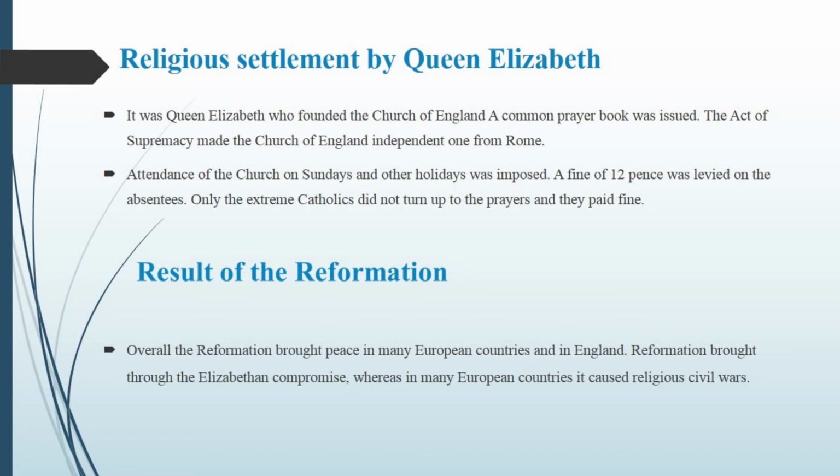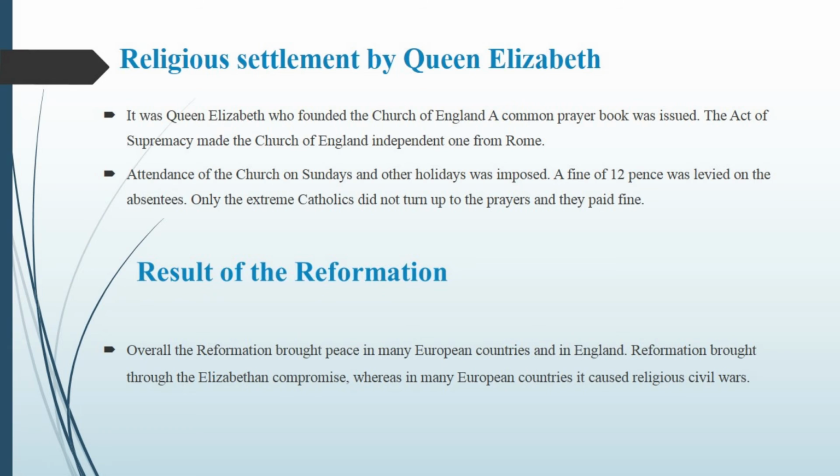So this is the end of the Reformation. In the Renaissance also we have seen that harmony, peace, settlement, massive wealth, everything came only in the period of Queen Elizabeth. Here also we can see it was Queen Elizabeth who founded the Church of England. A common prayer book was issued. The Act of Supremacy made the Church of England independent from Rome. Attendance at church on Sundays and other holidays was imposed.